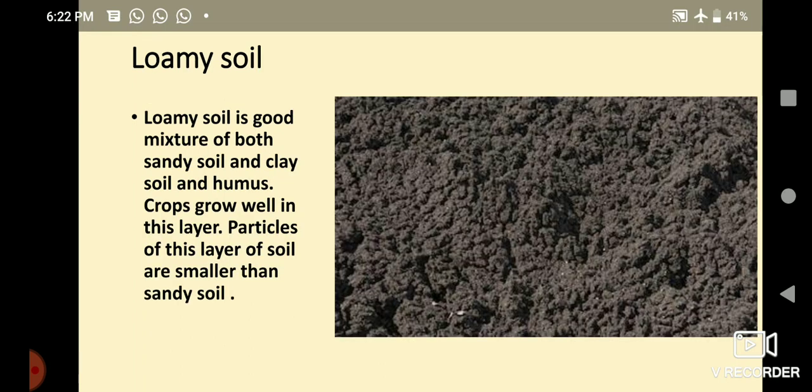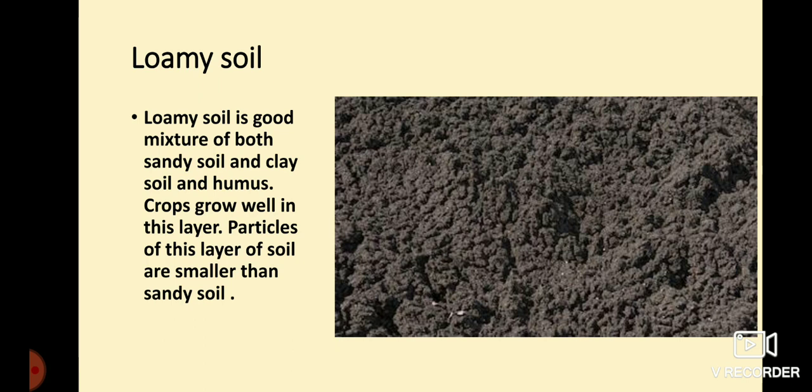Next, loamy soil. Loamy soil is a good mixture of both sandy and clay soil and humus. Crops grow well in this layer. Particles of this layer of soil are smaller than sandy soil. The amount of water and air in this soil is good for growth of plants. That is why it is a fertile layer of the soil. Crops like rice, wheat, maize grow well in this layer of soil.